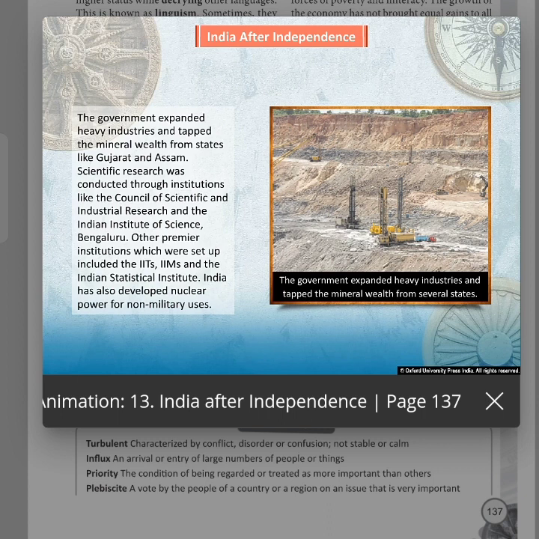Scientific research was conducted through institutions like the Council of Scientific and Industrial Research and the Indian Institute of Science, Bengaluru. Other premier institutions which were set up included the IITs, IIMs, and the Indian Statistical Institute. India has also developed nuclear power for non-military uses.